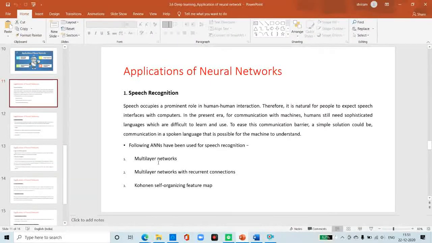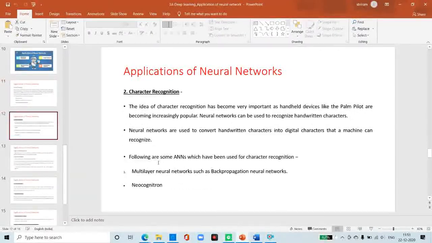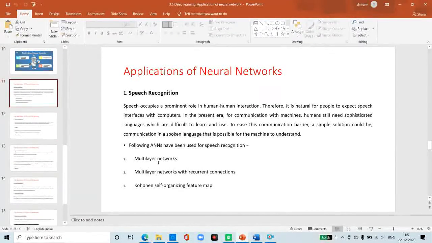The following are some ANNs that have been used for speech recognition. First is the multi-layer network, then the multi-layer network with recurrent connections, and the Kohonen self-organizing feature map. The most useful network is the Kohonen self-organizing feature map. What is a KSOM? We discussed it in the previous lecture: the self-organizing map, or competitive learning.